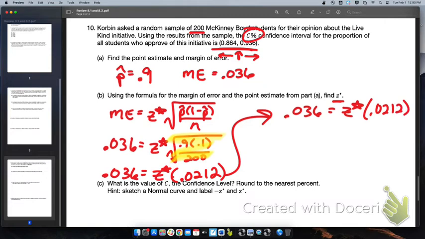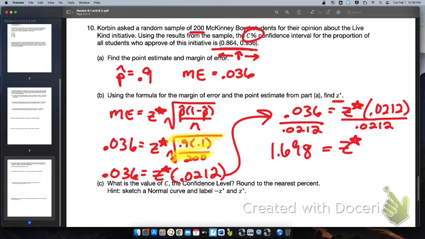Okay, so now what I'm going to do is divide by 0.0212 on both sides. And that gives me a z-star critical value that is equal to 1.698. Now, that should look kind of familiar. That's pretty close to that 1.645 that we are familiar with. And so the z-star critical value is 1.698, which is slightly bigger than the one we do know